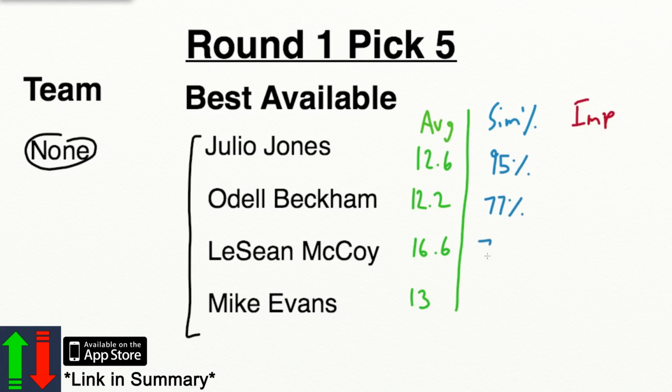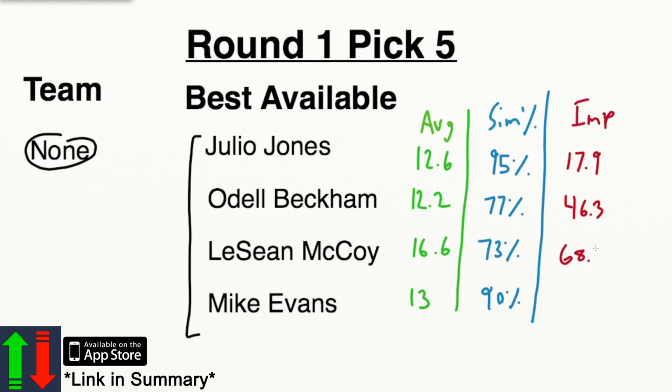LeSean McCoy's got a 73%. And Mike Evans has a 90%. And finally, for the improvement rates, Julio's got a 17.9. Beckham's got a 46.3. McCoy's got a 68.2. And Mike Evans has a 40.6.